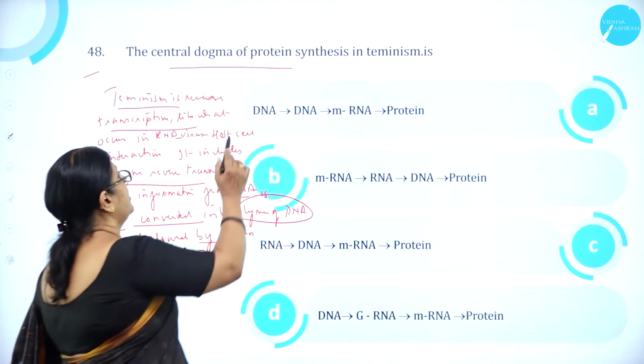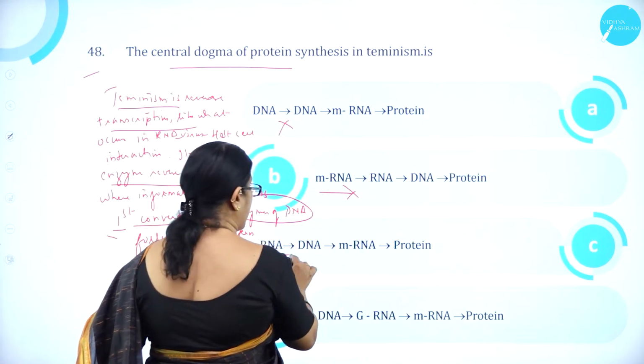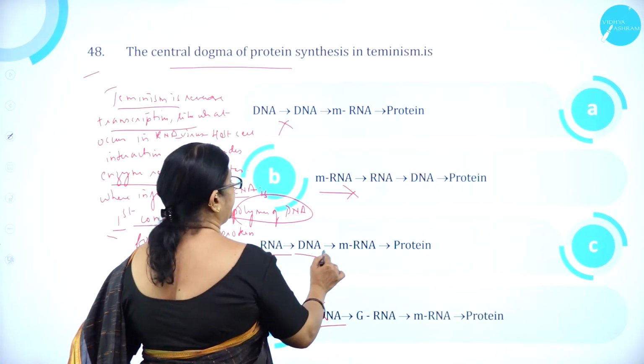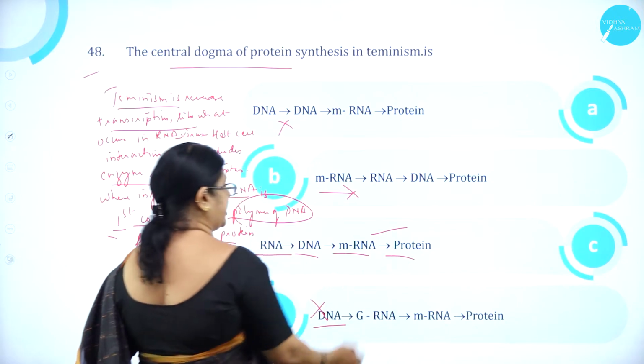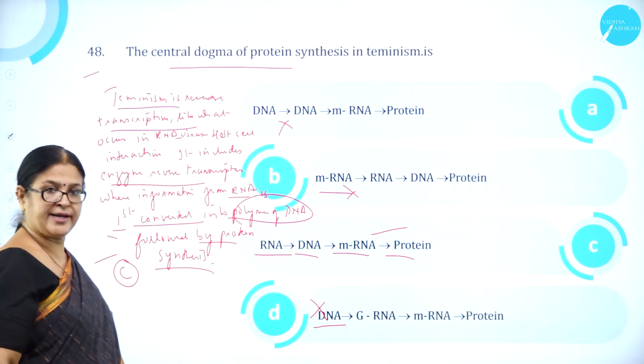So here DNA is there, so it is wrong. mRNA, it is wrong. So here RNA, here DNA, it is wrong. So RNA to DNA to mRNA to protein is correct. So option C is correct.